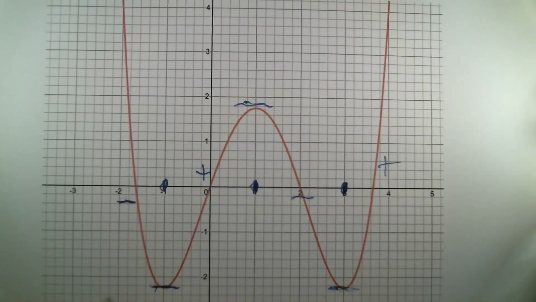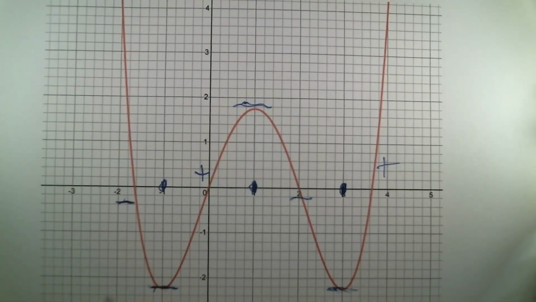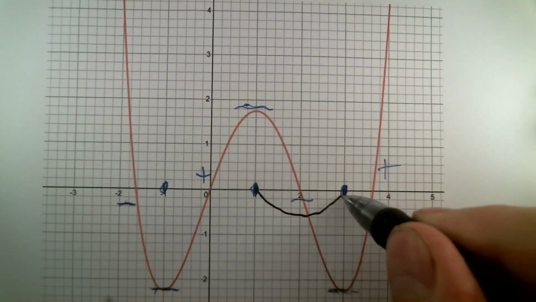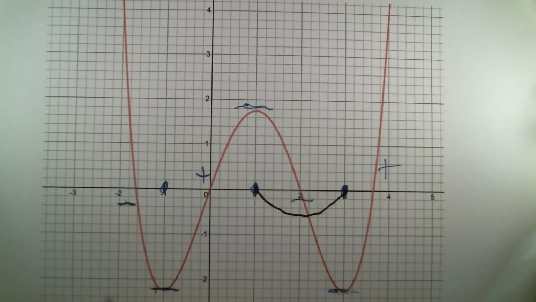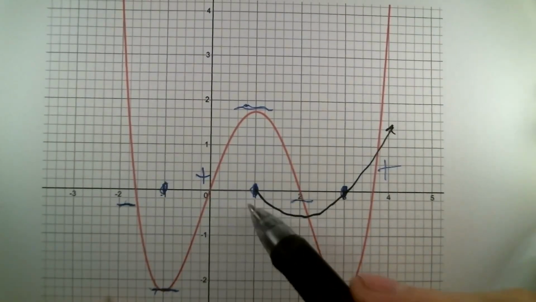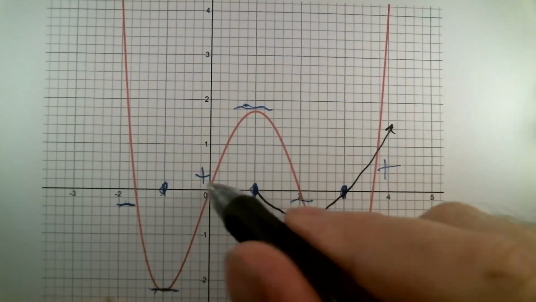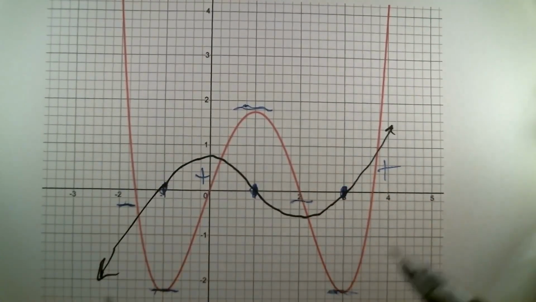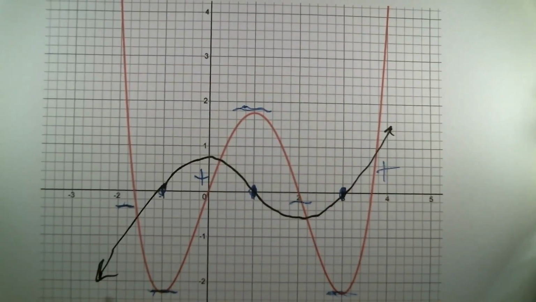Okay, so how do we finish out the graph? I think I'm going to switch colors. Oh, red is already what I've got. Can I do it in black? Where the little signs I wrote tell me I want negative, I want to draw something below the x-axis. Where it's positive, we should head up, above the x-axis. There's a positive chunk in there, but it's zero at either end of this interval, so something like that. And finally negative that way. That may not be perfect, but it's a pretty good approximation of what the derivative looks like.